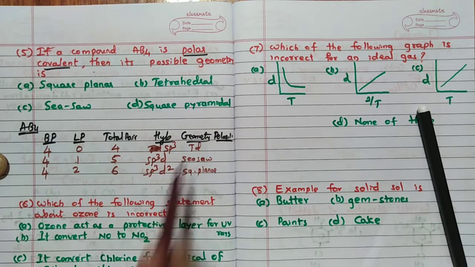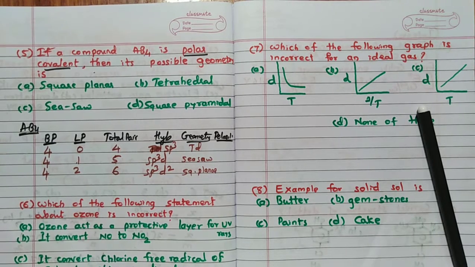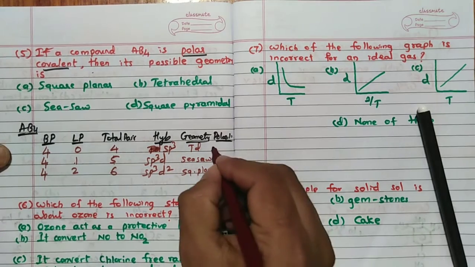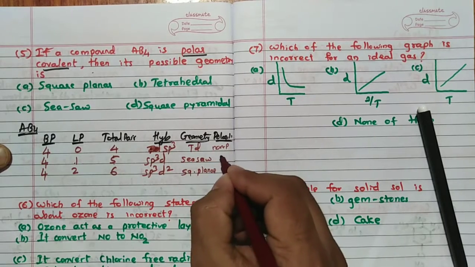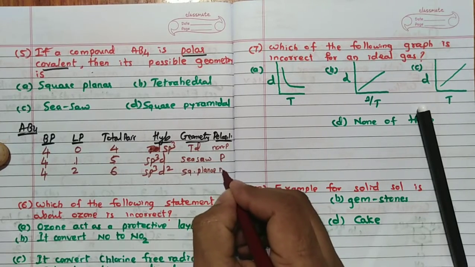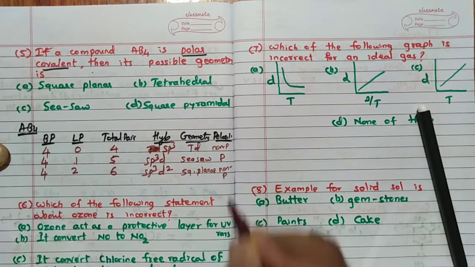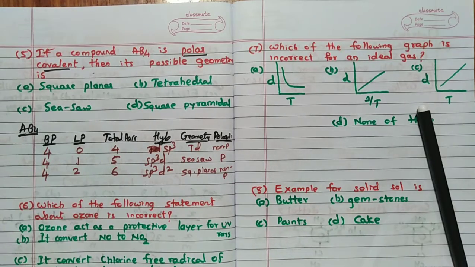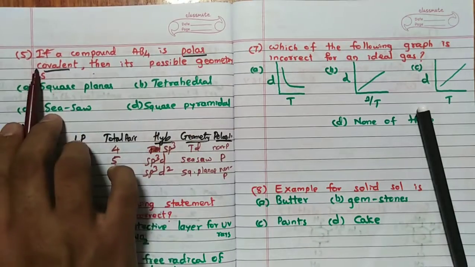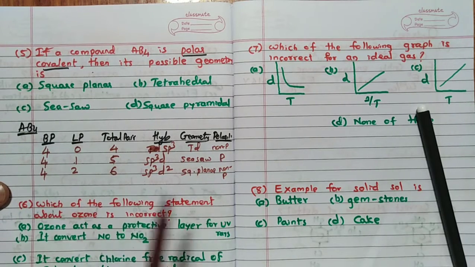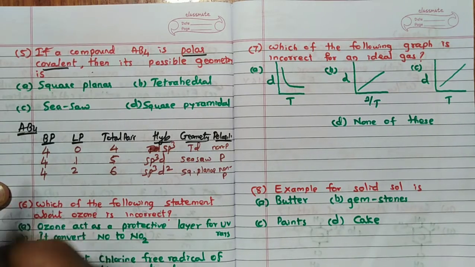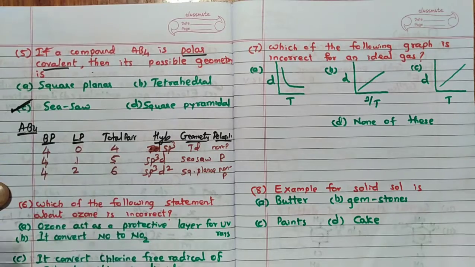But we know that the tetrahedral is non-polar because all the bond moments are going to cancel. Hence it is non-polar. And seesaw is polar. And square planar is also going to cancel, hence it is non-polar. Because of that reason, they are telling polar covalent, so the answer for this question is, remember, seesaw. C is the answer.